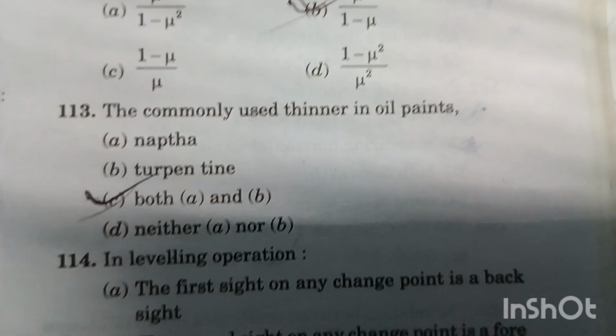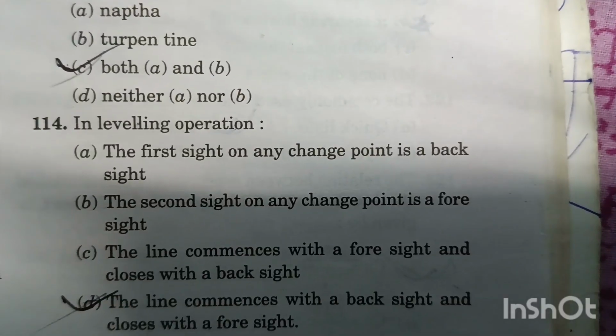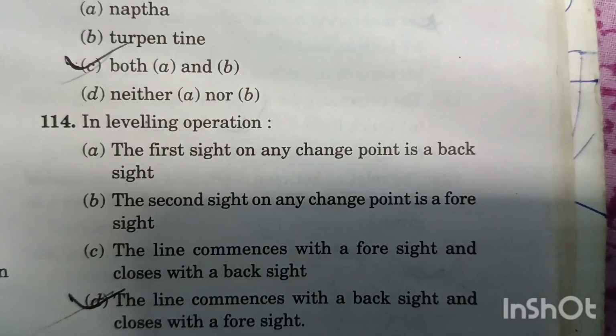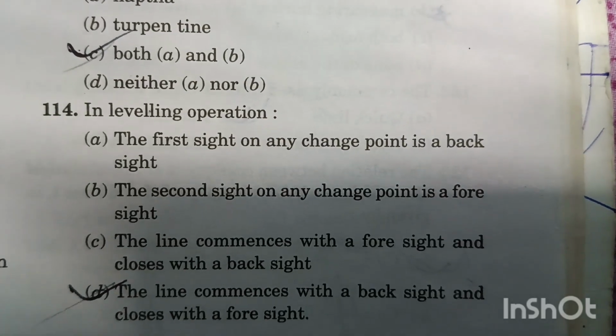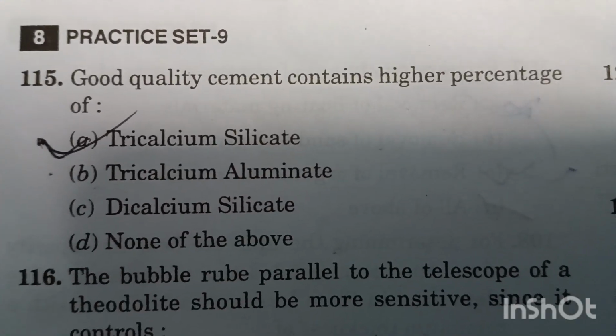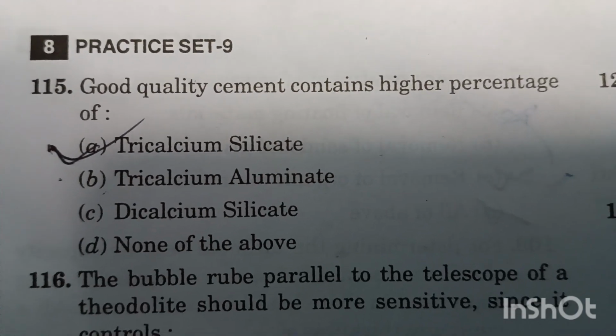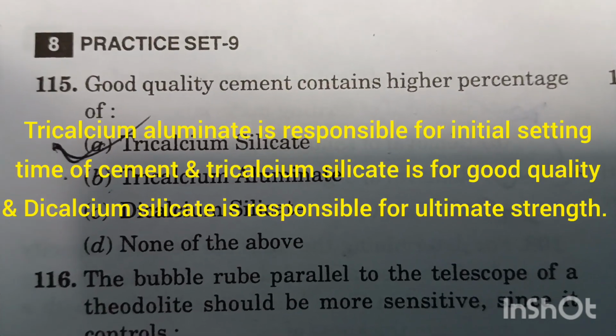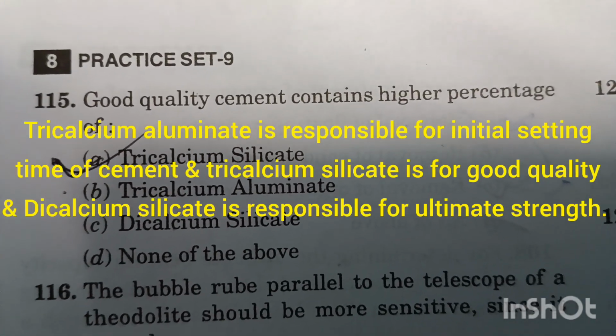Question number 114. In leveling operation, the line commences with a backsight and closes with a foresight. Option D is right answer. Question number 115. Good quality cement contains a higher percentage of tricalcium silicate, C3S. Option A is right answer.